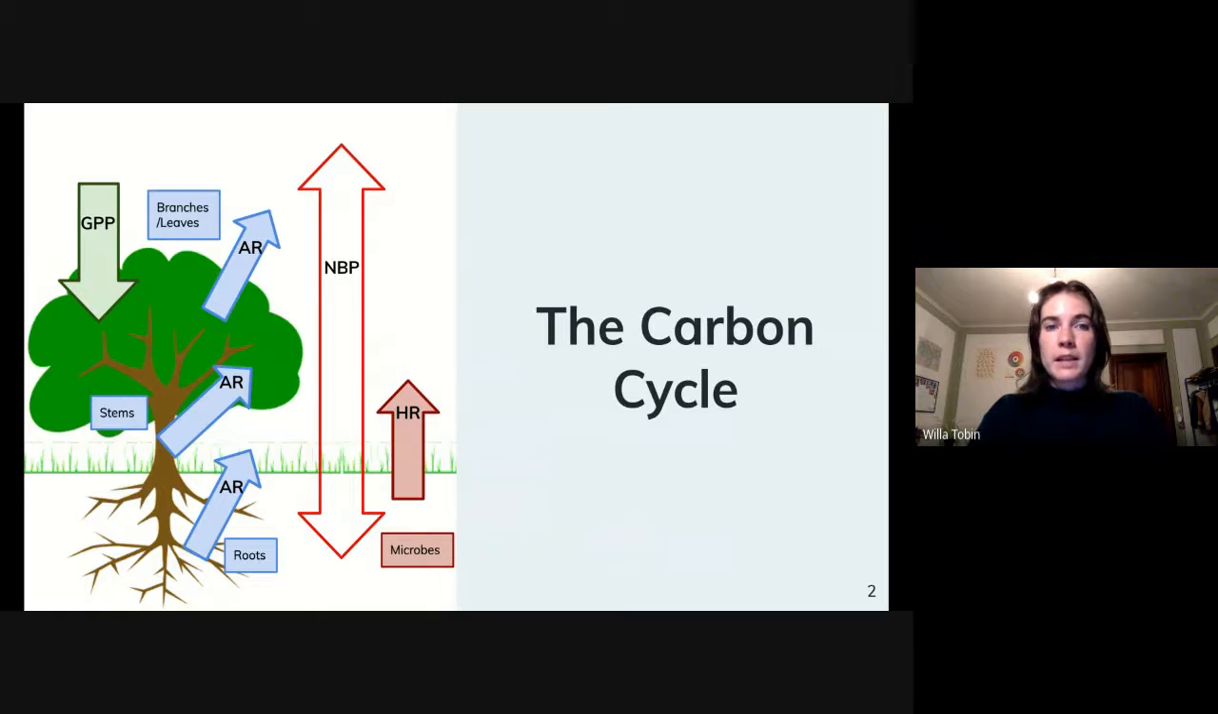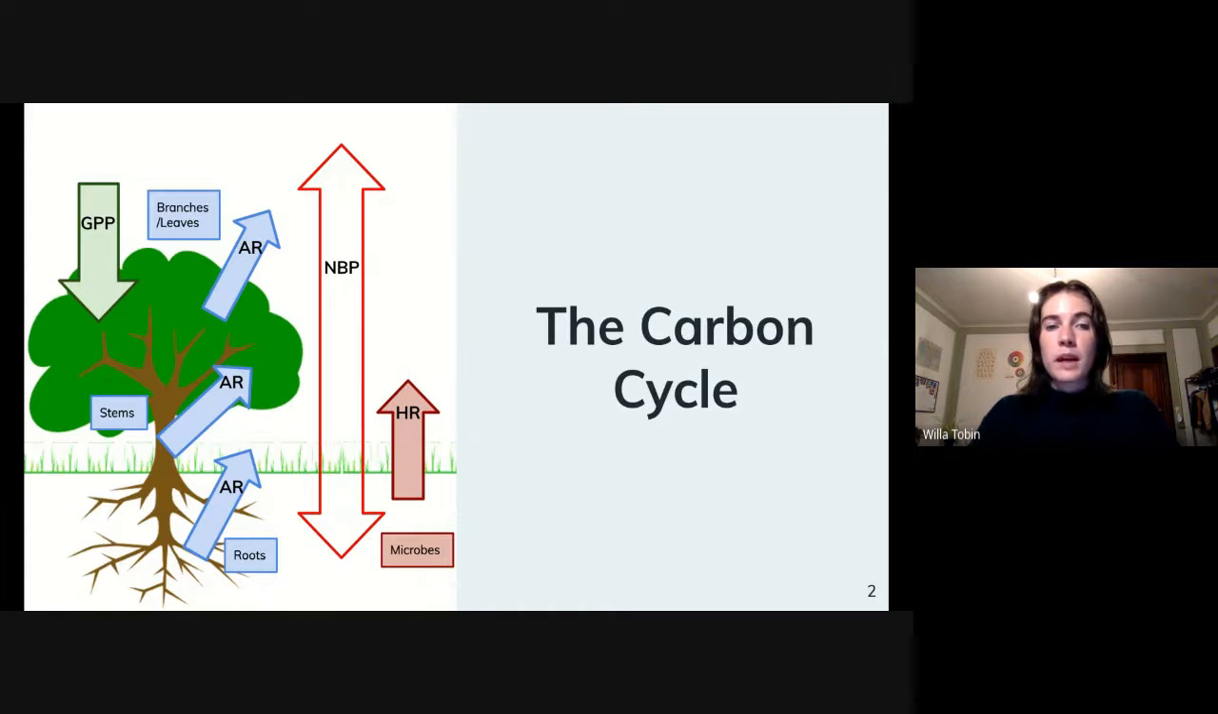The primary mechanism of carbon exchange between the land and atmosphere are photosynthesis and respiration. Photosynthesis is the uptake of carbon by plants, and at the ecosystem scale is called gross primary production, or GPP. Once atmospheric CO2 is biologically fixed, it can be respired by plants, which is known as autotrophic respiration, or AR, or dead organic matter can be decomposed by bacteria and fungi in the soil, which is known as heterotrophic respiration, or HR. The net carbon flow into the land is defined as net biospheric productivity, or NBP.